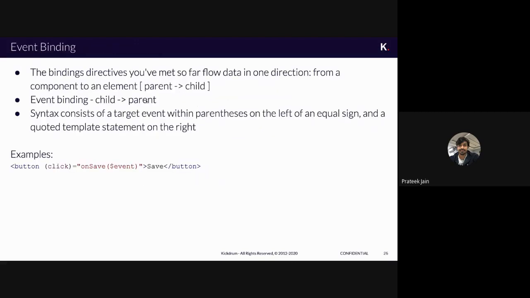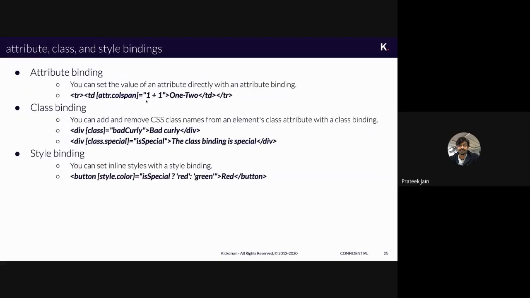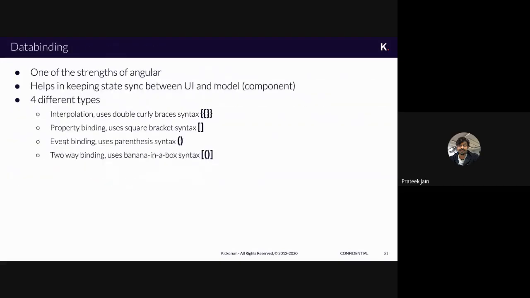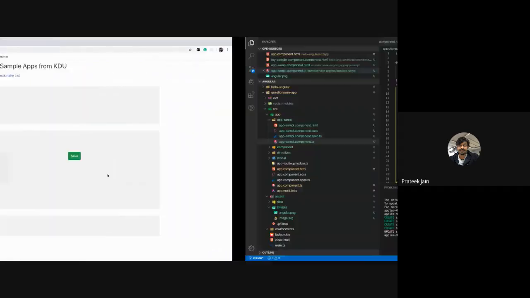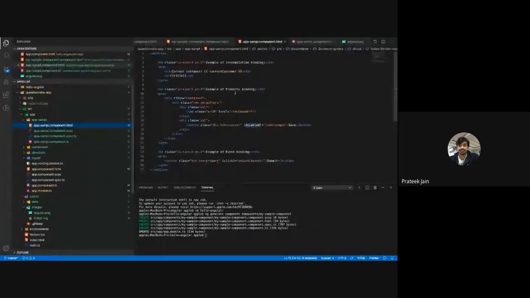What is event binding? Now these are the types of binding. Here we have three types. The fourth type is event binding. When we say attribute, class or styling, these are all properties of our HTML tags: div tag, td tag, button tag, and so on. So with a button tag, one property is disabled. We have an attribute called class, so everything is there.